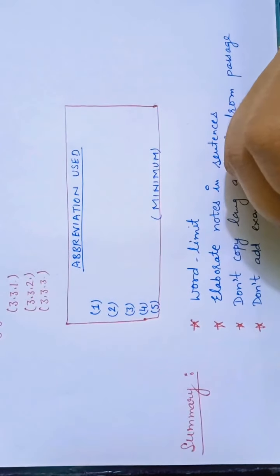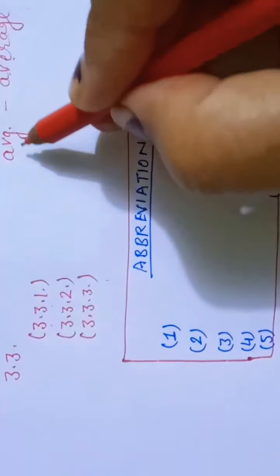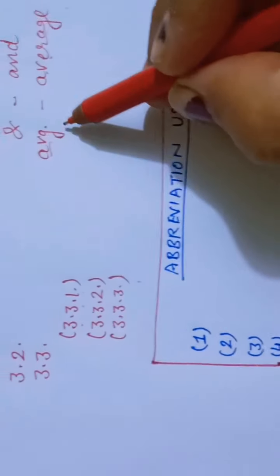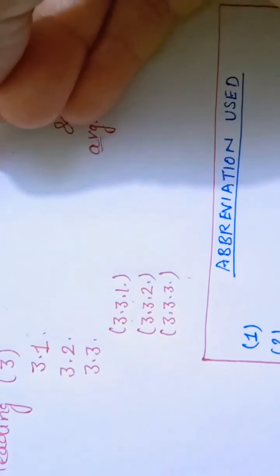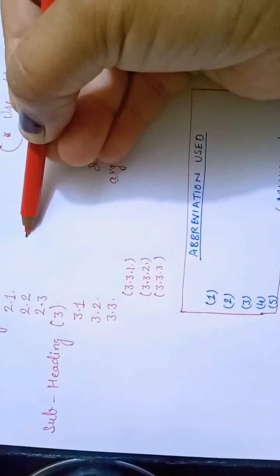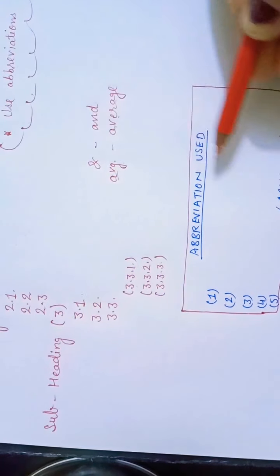Suppose there is a word "average", AVG. I have removed the vowels here, the E and this E and this A, but the initial letters stay. This is your abbreviation that you will use in your subheading, and then the same you will show in